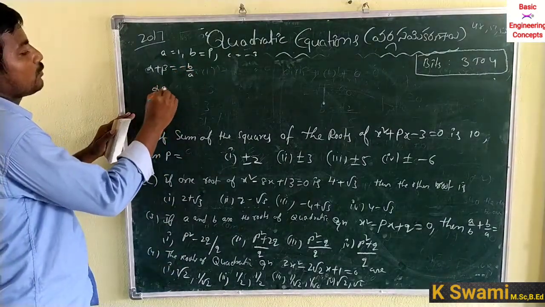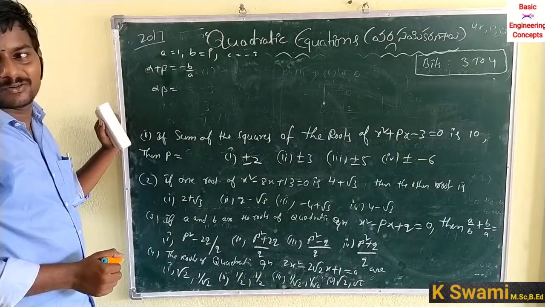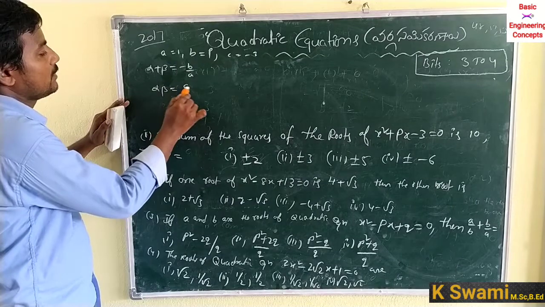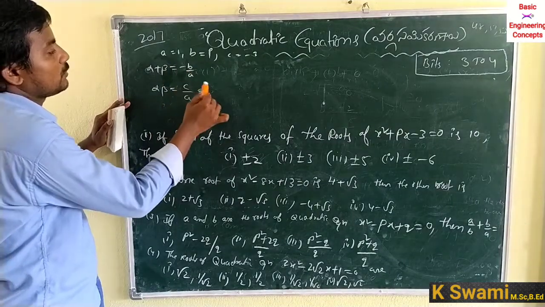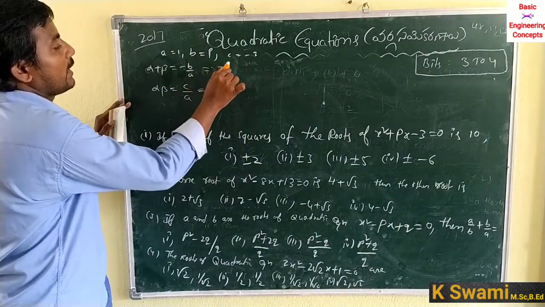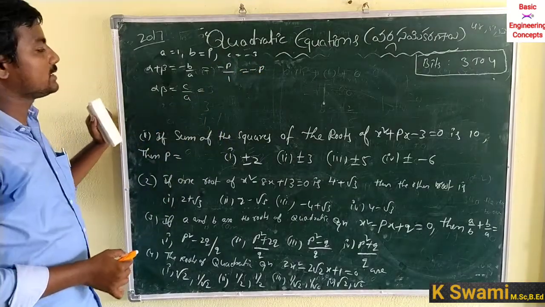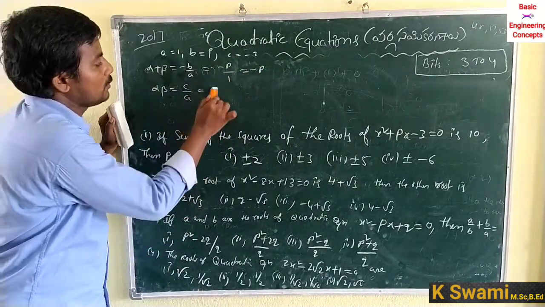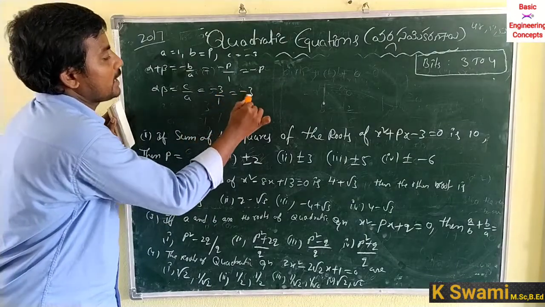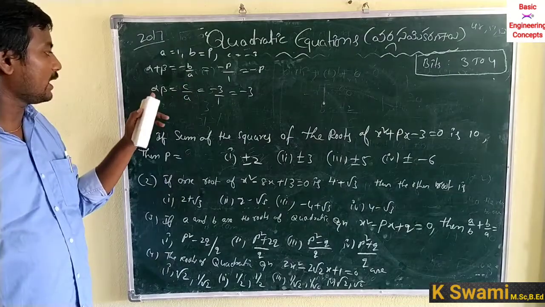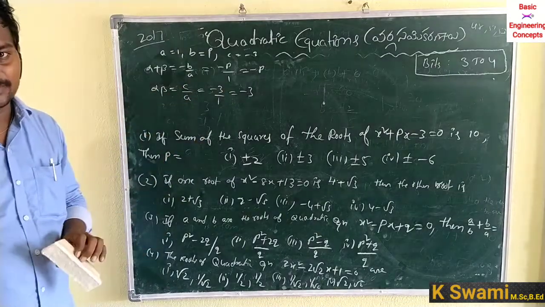The product of the roots alpha into beta is equal to c by a. So c by a is equal to minus 3 by 1, which is equal to minus 3, and b by a is equal to minus p by 1, which is equal to minus p. So alpha plus beta is equal to minus p, and alpha into beta is equal to minus 3.